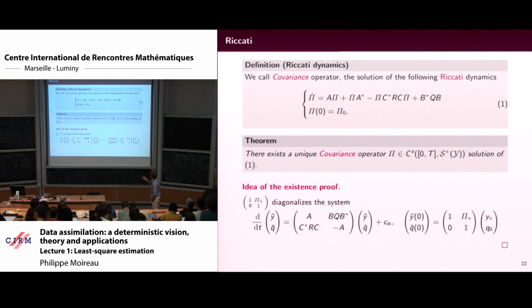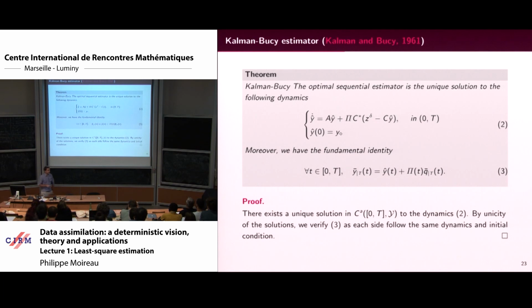So you know that this operator should exist, and you try to find it, and you actually find this equation. So basically, you can prove that pi is the transformation that allows you to triangularize this coupled dynamics between the state and the adjoint. So I skip that, but for you, the important point is that actually you have a solution for that, in infinite dimension. And when you have computed pi, the idea is to prove that the Kalman estimator is given by that. And you recognize the nice structure. You have y dot equal Ay.